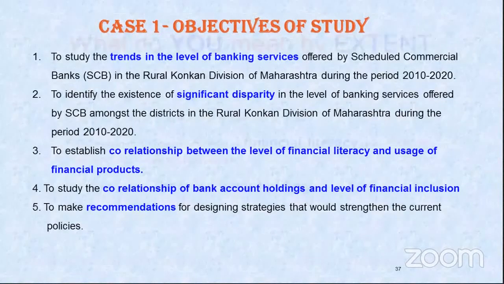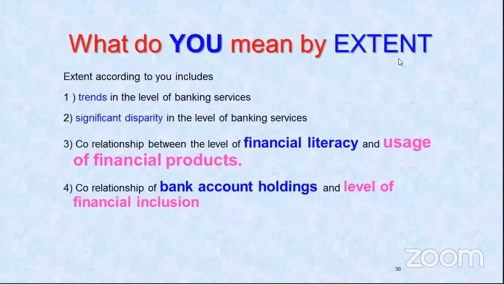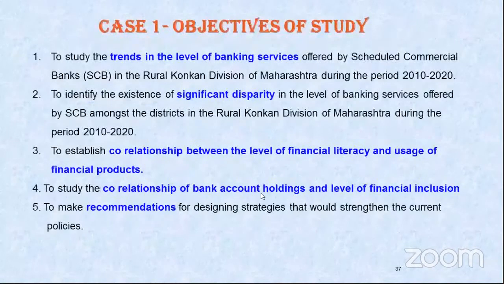Then our extent explanation was the correlationship of bank accounts and level of financial inclusion. So you are studying the correlationship, you are establishing a correlationship. And then last, to make recommendations. Now this may not be numerically possible data collection and achievable, but you are still achieving that, in the sense of giving opinion, recommendation, and designing strategies that could strengthen the current policy. So this is how an objective is made.